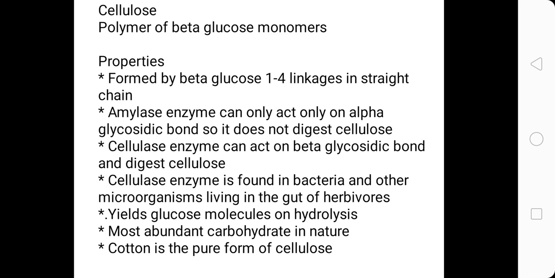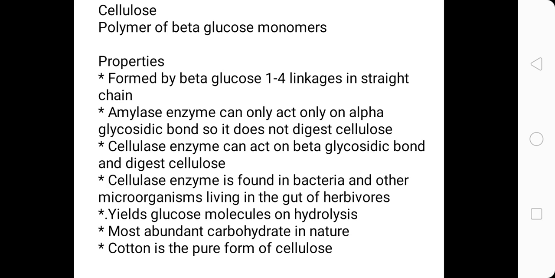What is cellulose? Polymer of beta glucose monomers. So properties we'll say that its structure is formed from beta glucose monomers, and beta glucose monomers are linked by 1,4 linkage. So it is beta 1,4 linkage. So this is the structure of cellulose.